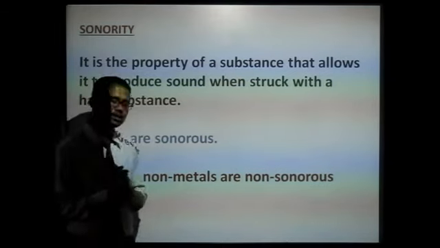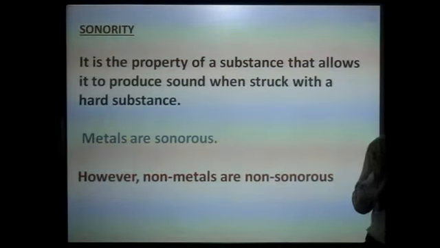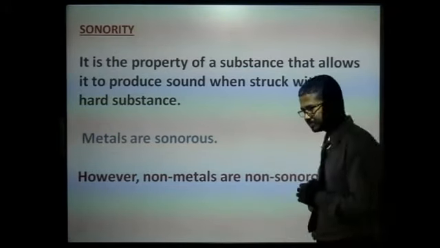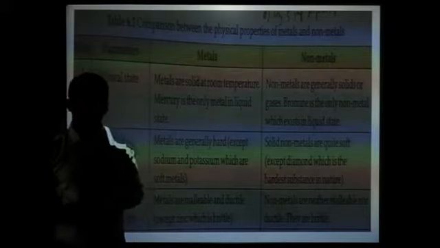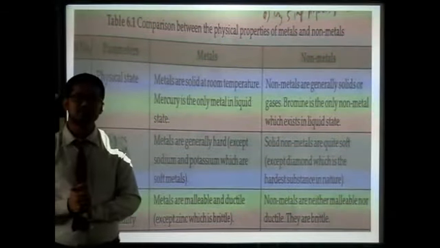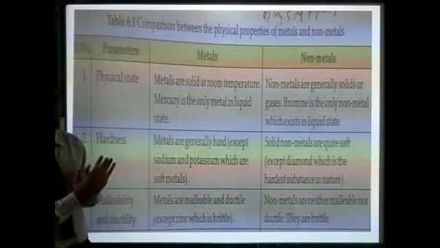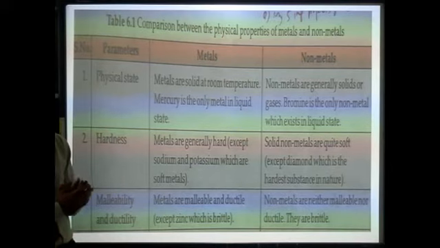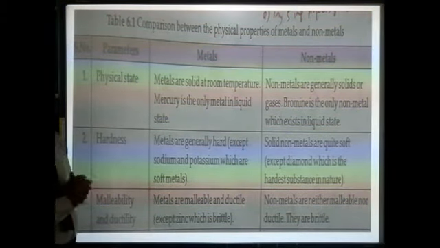They cannot produce a clear sound when struck with a hard substance. So these are all the properties of metals and non-metals that we did in this comparative study. Now we will look at the difference between metals and non-metals on the basis of different properties.